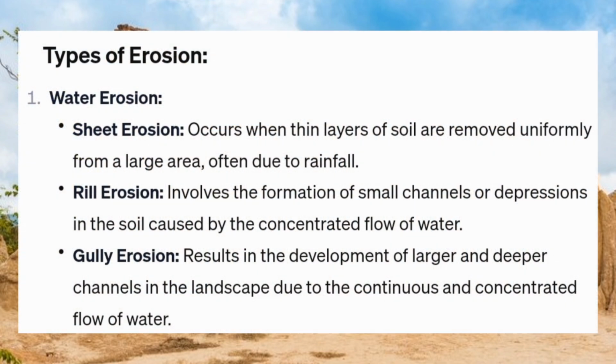Types of erosion: water erosion. Sheet erosion occurs when thin layers of soil are removed uniformly from a large area, often due to rainfall. Rill erosion involves the formation of small channels or depressions in the soil caused by the concentrated flow of water. Gully erosion results in the development of larger and deeper channels in the landscape due to the continuous and concentrated flow of water.